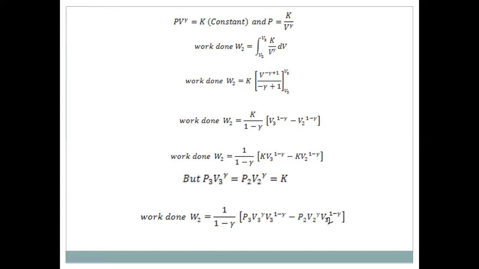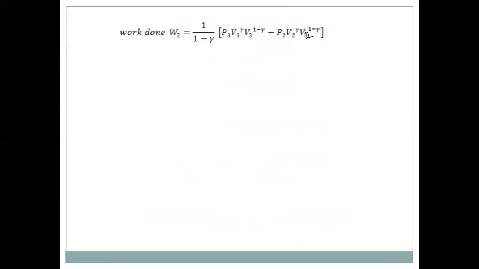Then P3 V3 power gamma into V3 power 1 minus gamma, minus P2 V2 power gamma into V2 power 1 minus gamma. Of course, this is 1. You look here, this plus gamma and minus gamma cancel, so there is only P3 V3. And here also plus gamma and minus gamma cancel, so it is only P2 V2. So the work done, W2, is equal to 1 by 1 minus gamma into P3 V3 minus P2 V2.